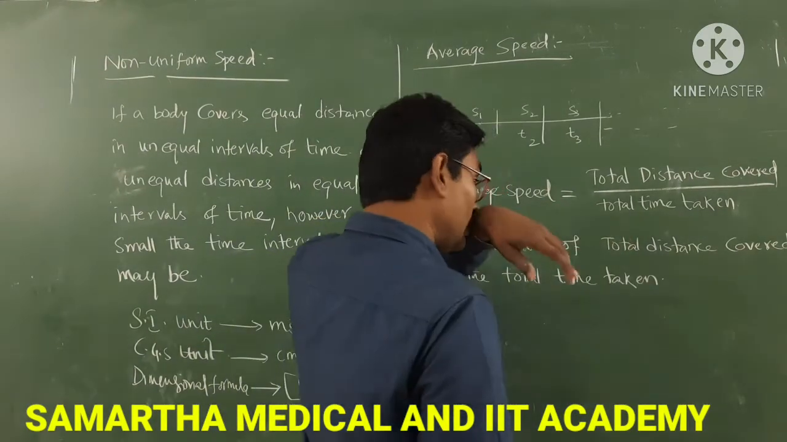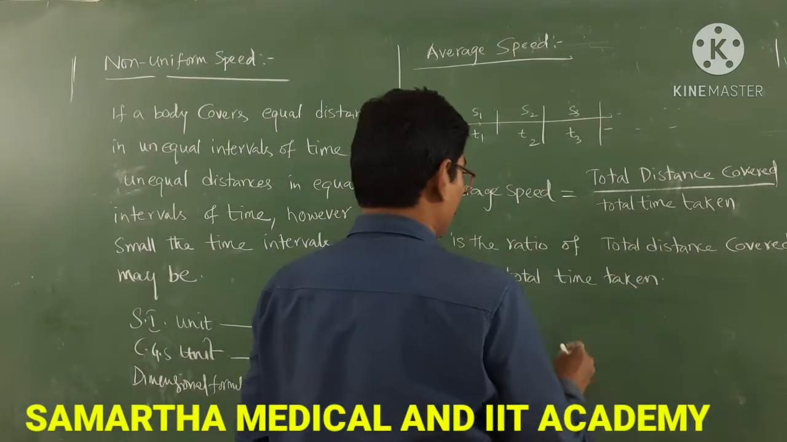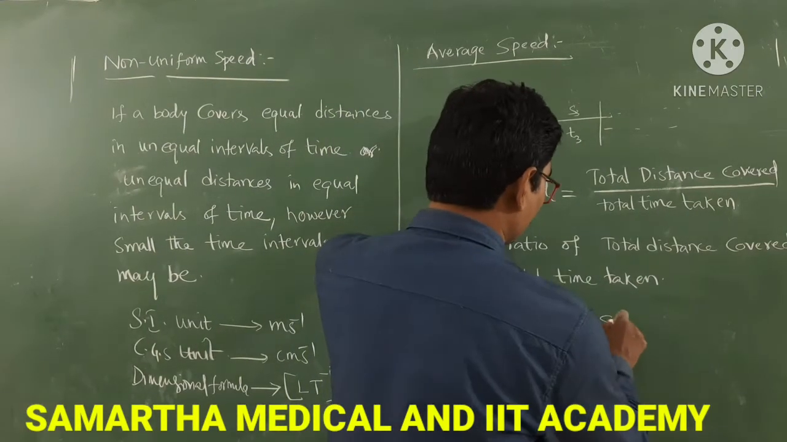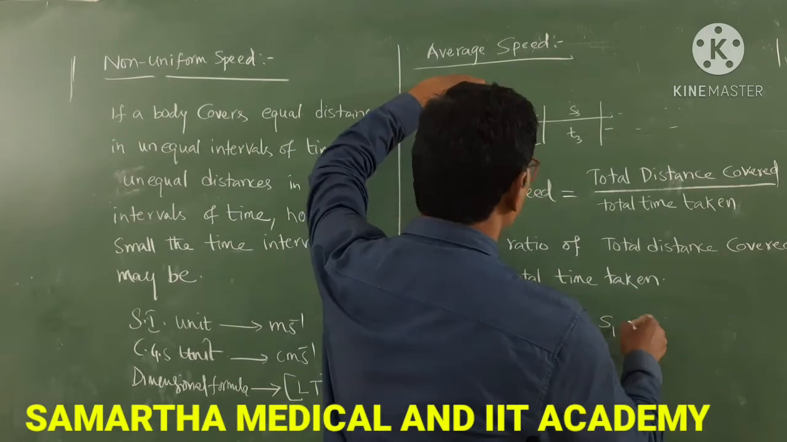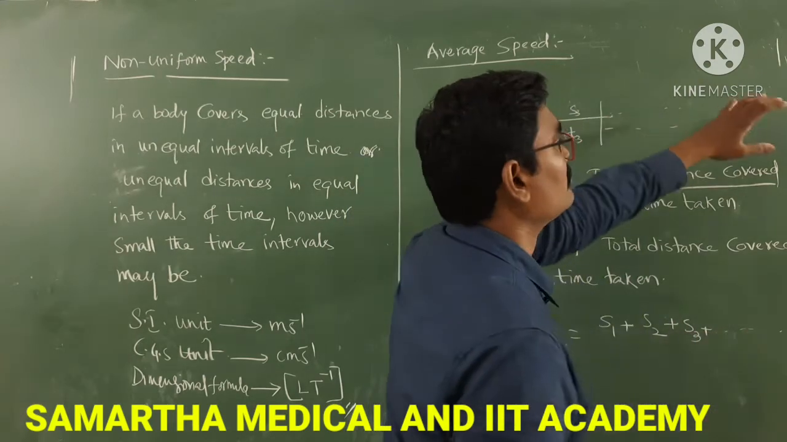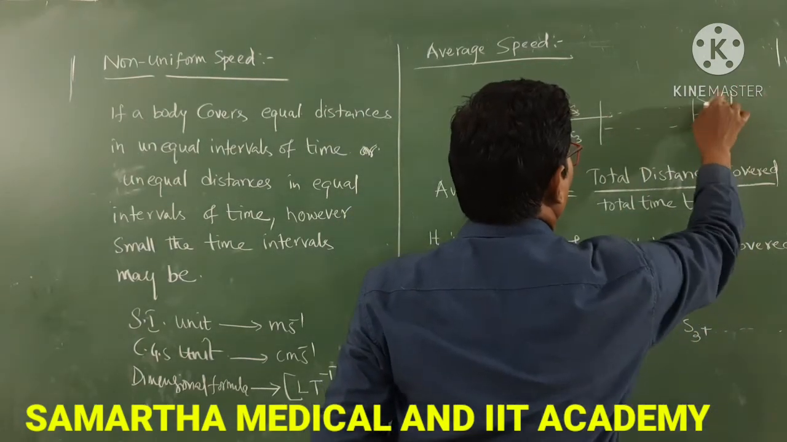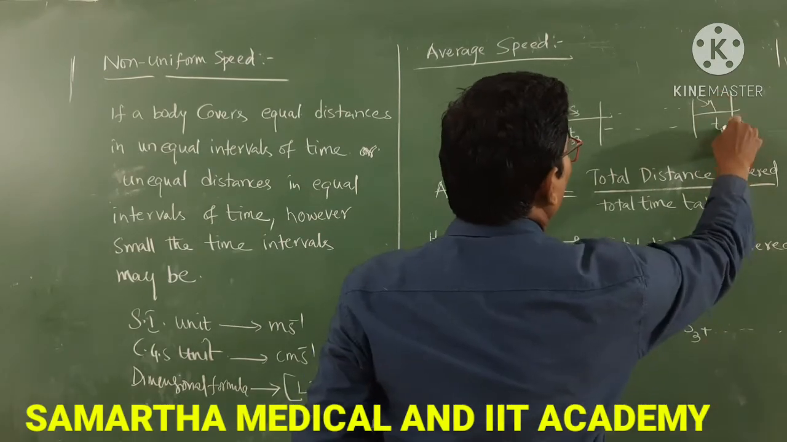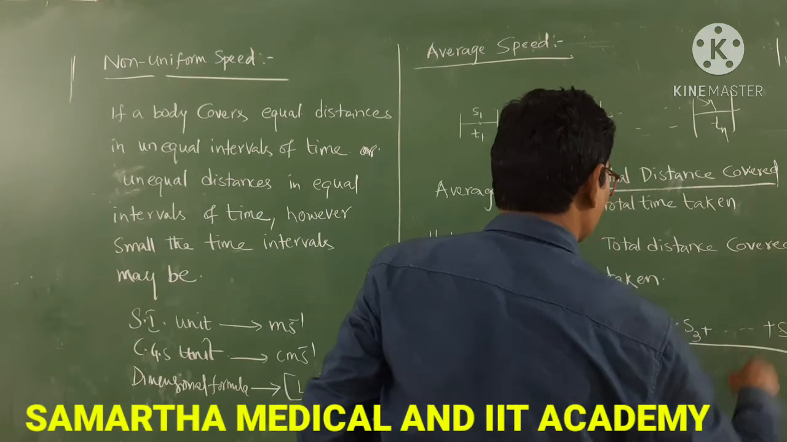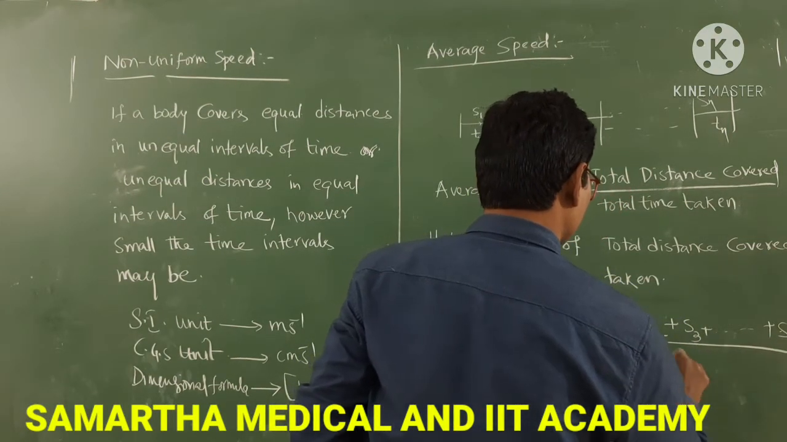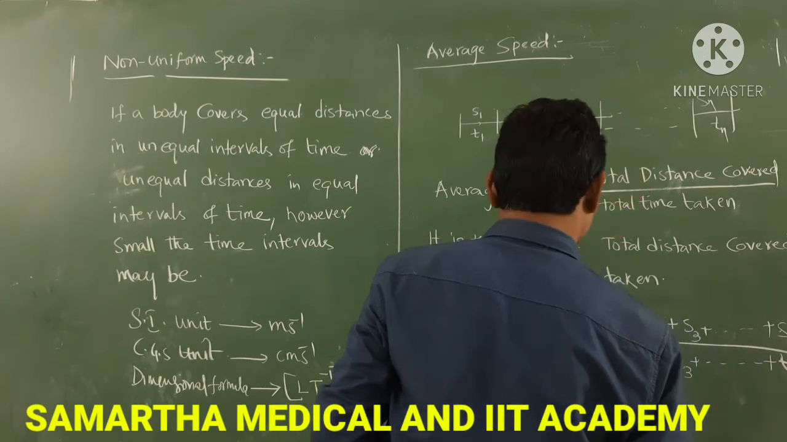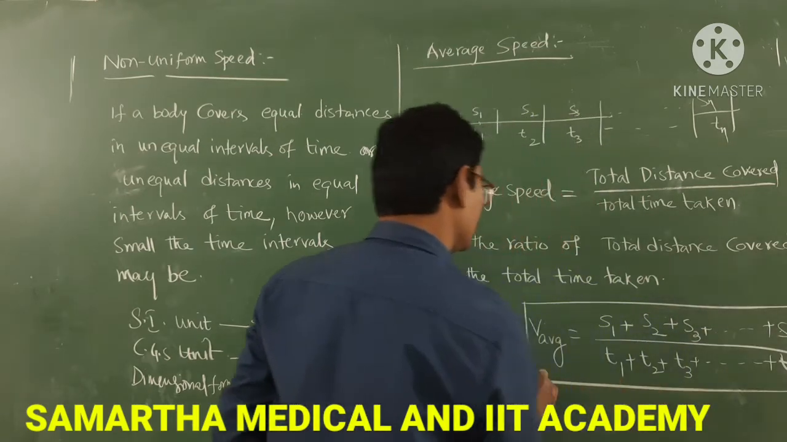Now you see here, according to this formula, V average is equal to, here the distances covered: first S1, second S2, next S3, and so on. Suppose you are calculating n intervals, Sn distance in Tn time interval. So V average equals S1 plus S2 plus S3 and so on plus Sn, divided by T1 plus T2 plus T3 and so on plus Tn. This is the formula for average speed.